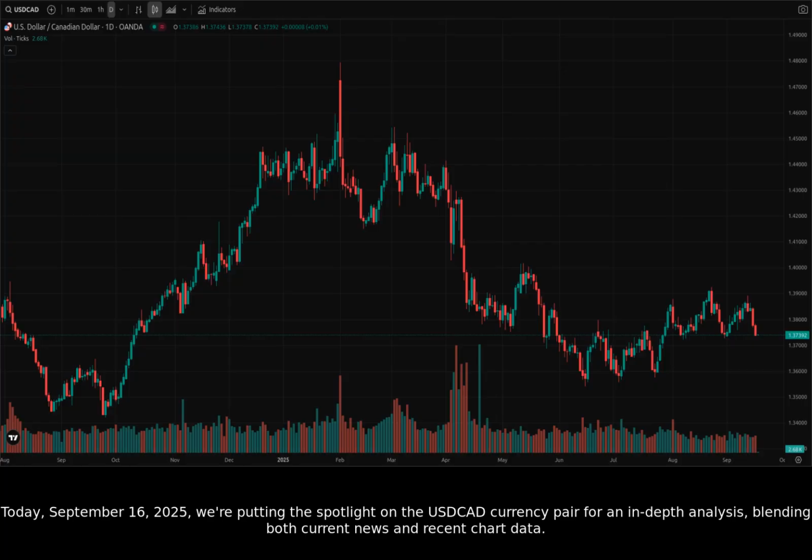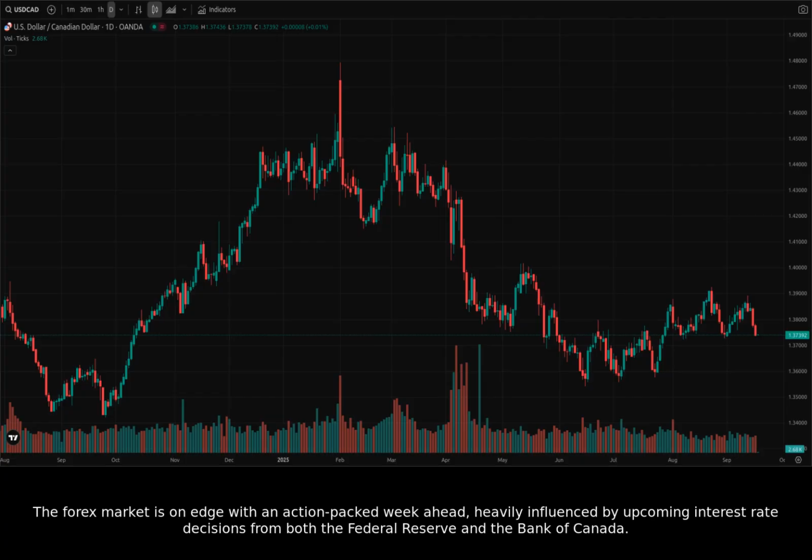Today, September 16th, 2025, we're putting the spotlight on the USDCAD currency pair for an in-depth analysis, blending both current news and recent chart data. The Forex market is on edge with an action-packed week ahead, heavily influenced by upcoming interest rate decisions from both the Federal Reserve and the Bank of Canada.